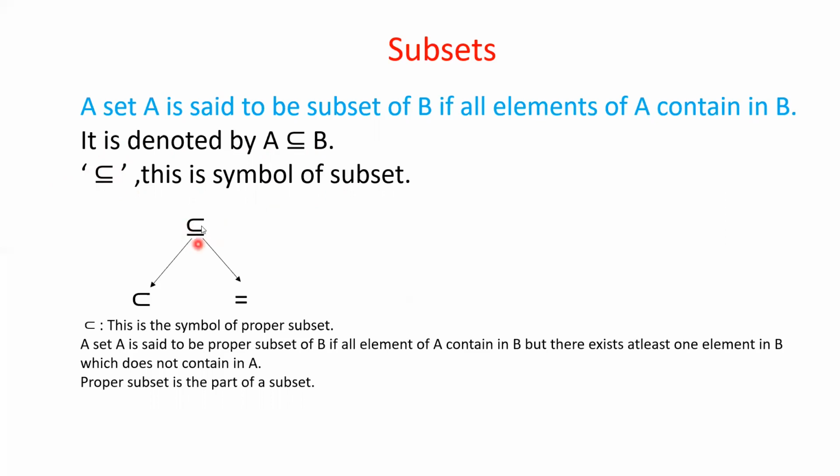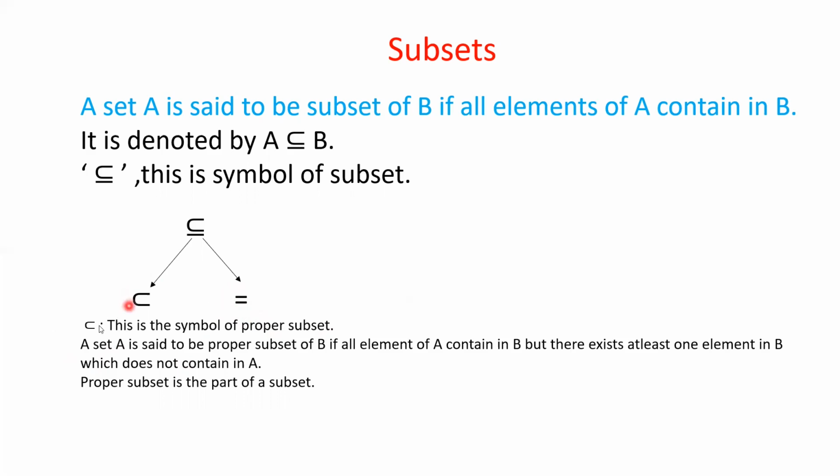So from this symbol we can express two portions. One portion is this type of symbol and another portion is the equal symbol. So from the subset symbol we are getting two portions. One is this type of symbol. Actually this symbol is called proper subset. What the proper subset is, I will discuss, and this other portion is the equal symbol.